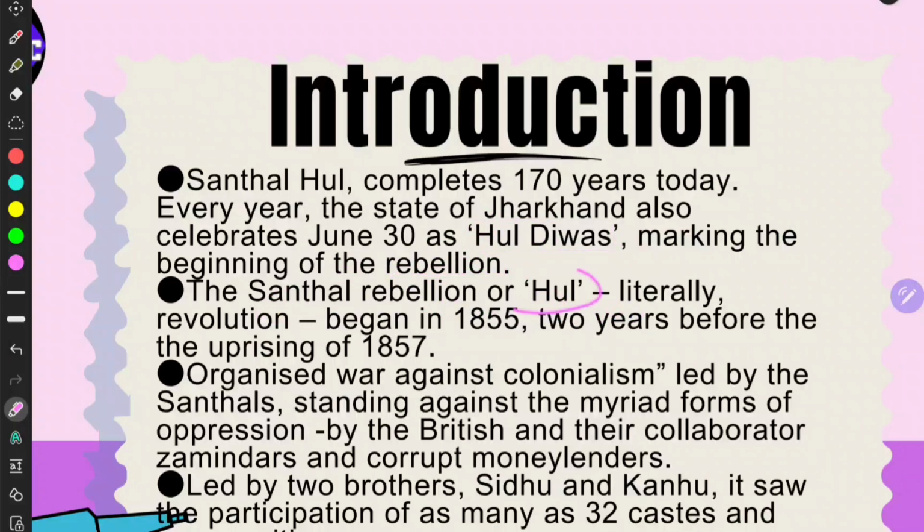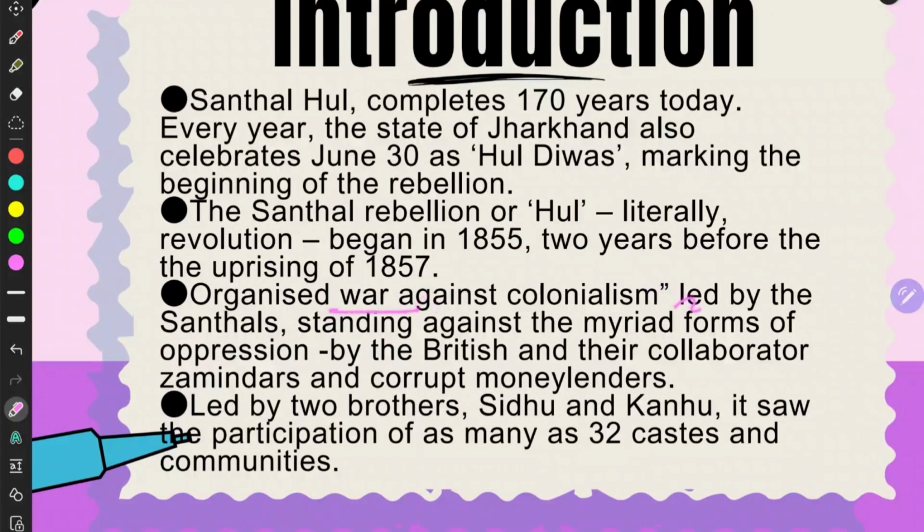The Santhal Rebellion, or HUL, they call the rebellion HUL, literally revolution, began in 1855. This is 2 years before 1857, right?